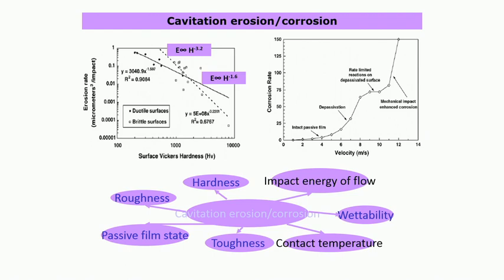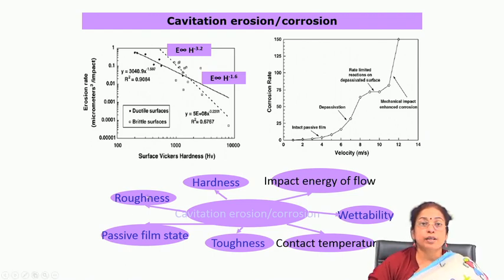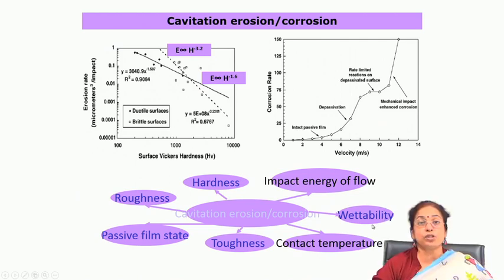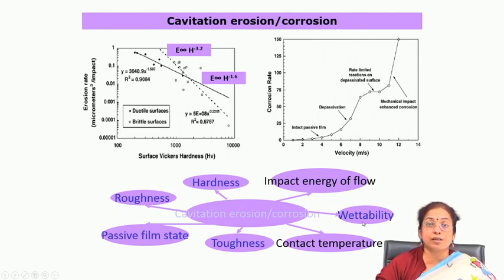The coating roughness should be as minimum as possible. It should be less wettable, so if you apply hydrophobic material, that is always good, because wettability will be reduced, as a result of which less water will be staying on the surface, and this will reduce the tendency for cavitation erosion.